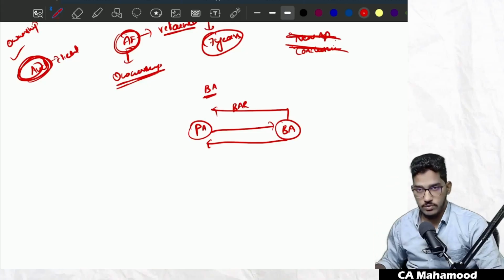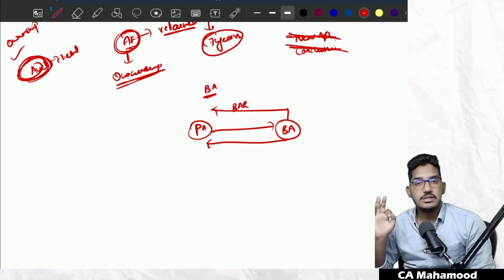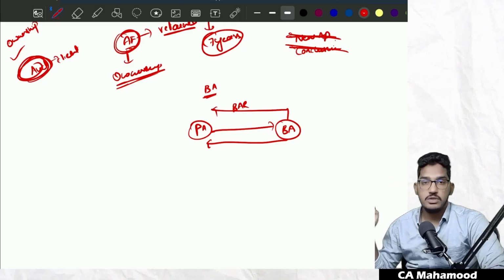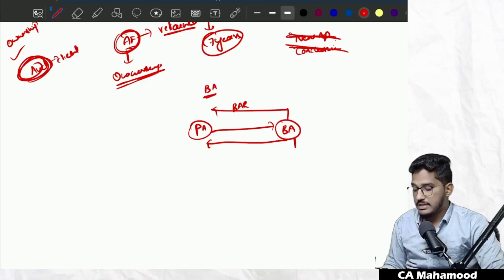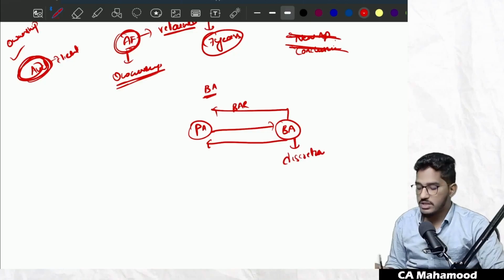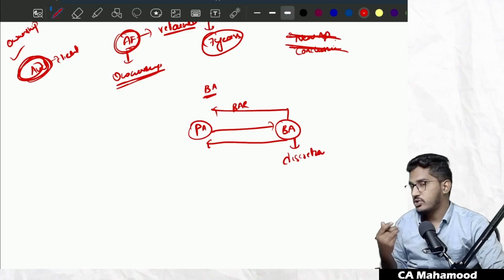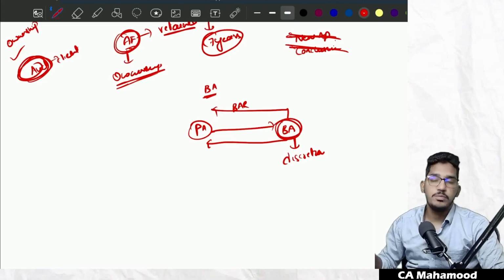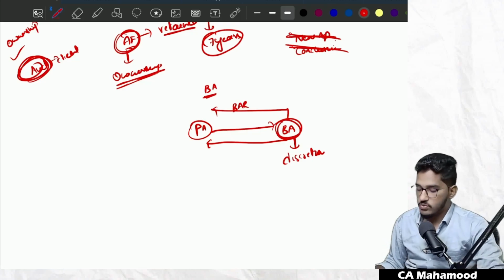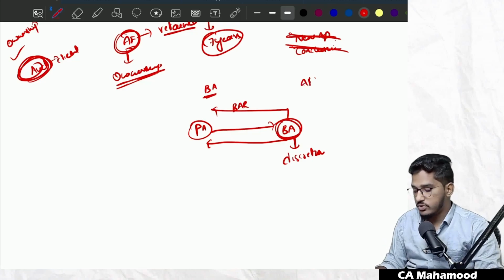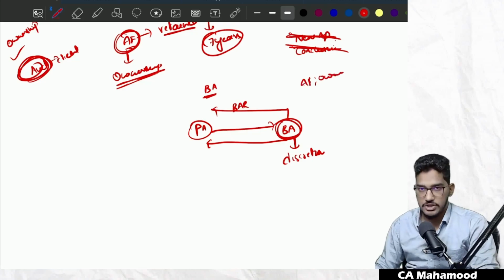The answer is no. Even the branch auditor is not under an obligation to share copies of audit documentation with the principal auditor. Here also the branch auditor is at his own choice, at his own discretion. If the branch auditor wants, he will share the copies with the principal auditor. If he doesn't want to, he will not. Even the principal auditor can't compel the branch auditor to share copies of audit documentation with him. Clear, everybody? So this is what we have regarding the audit file, its ownership and also its retention.